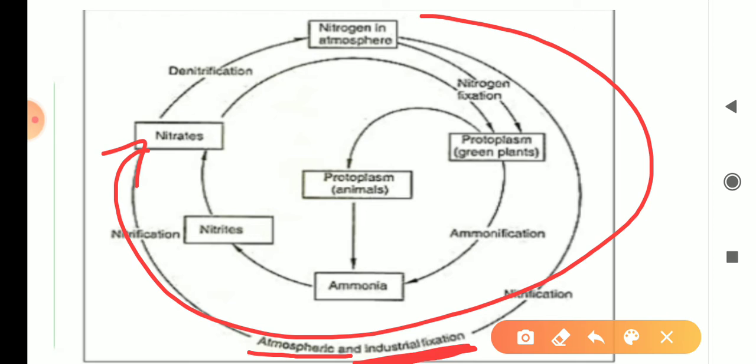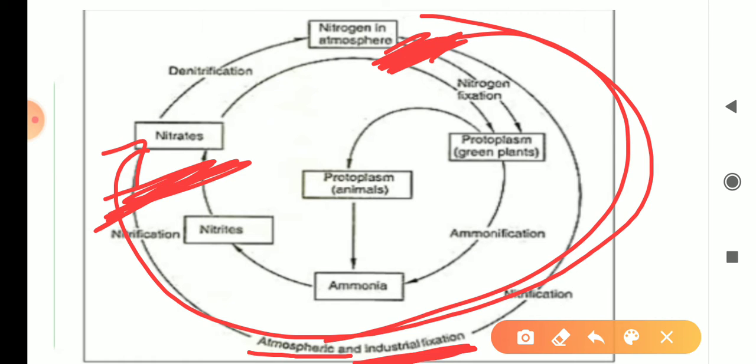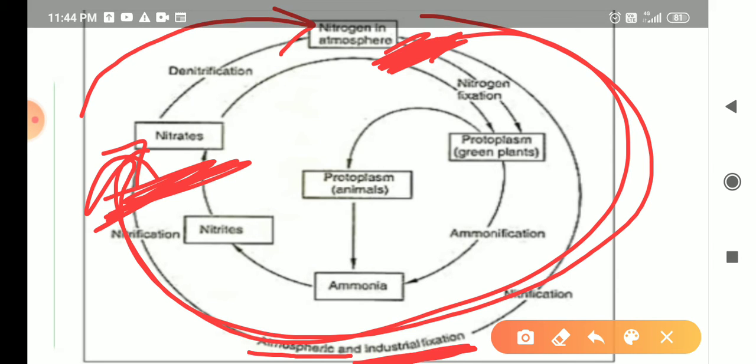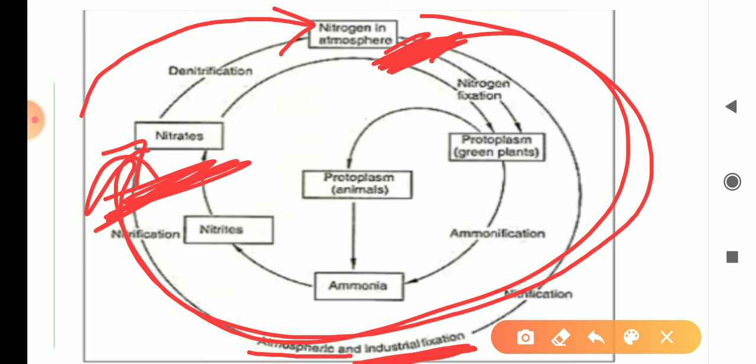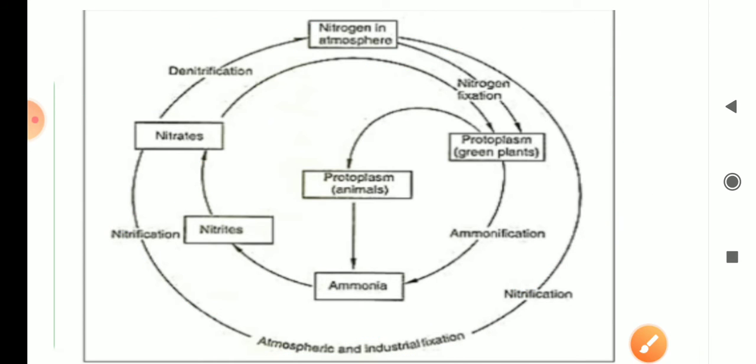Nowadays industries are also playing a wide role in converting this air nitrogen into nitrates. So we need to mention in the nitrogen cycle that industries are converting air nitrogen into nitrates, and these nitrates will again come back as free nitrogen in air. So this is what the nitrogen cycle is.